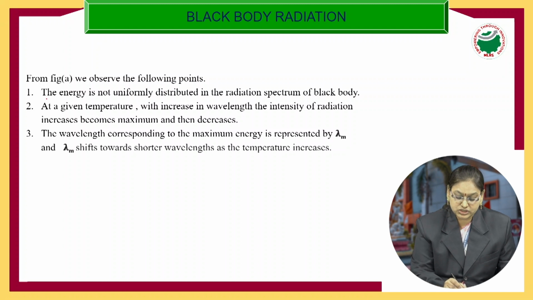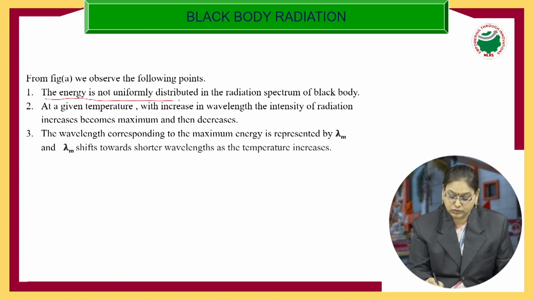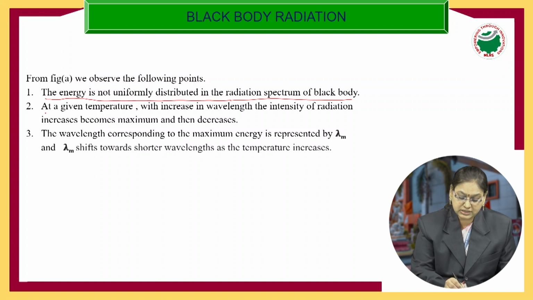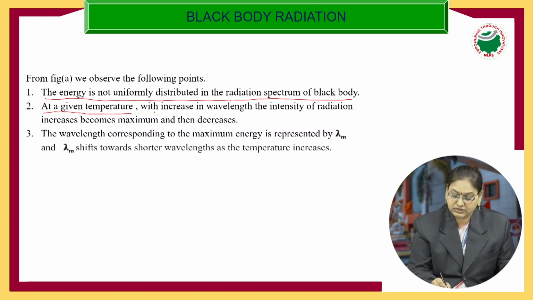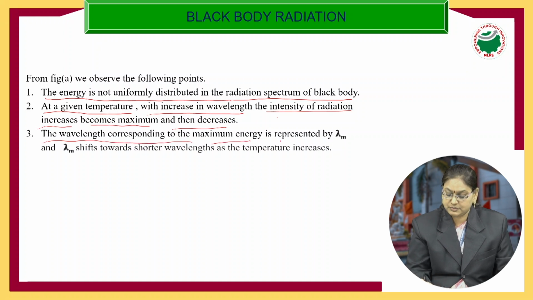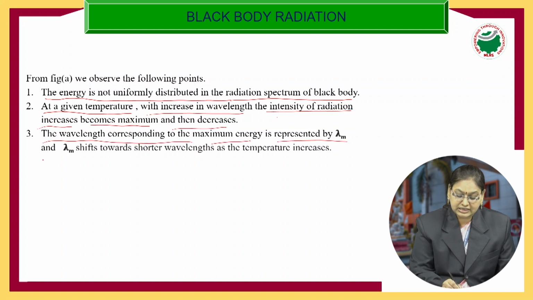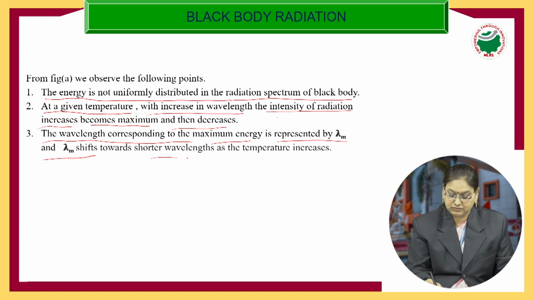The first point: the energy is not uniformly distributed in the radiation spectrum of a black body. Second, at a given temperature, with increase in wavelength, the intensity of radiation increases, becomes maximum and then decreases. The wavelength corresponding to the maximum energy is represented by lambda m, and lambda m shifts towards shorter wavelengths as the temperature increases.